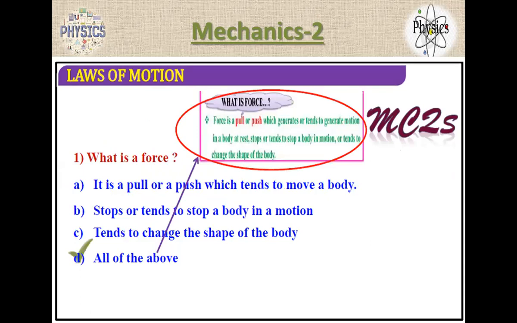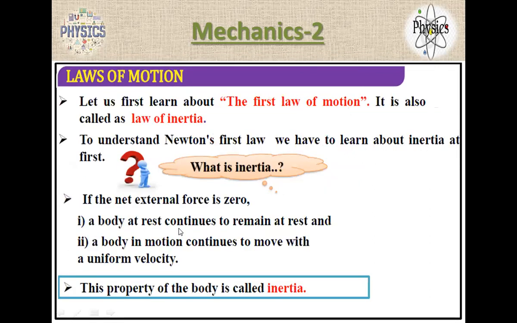Question number one is force. Maybe if they ask a question like, what is the force? Option A: it is a push or pull which tends to move the body. The second, option B: tends to stop the body in motion, tends to change the shape of the body. All the above. It seems like all correct, right?